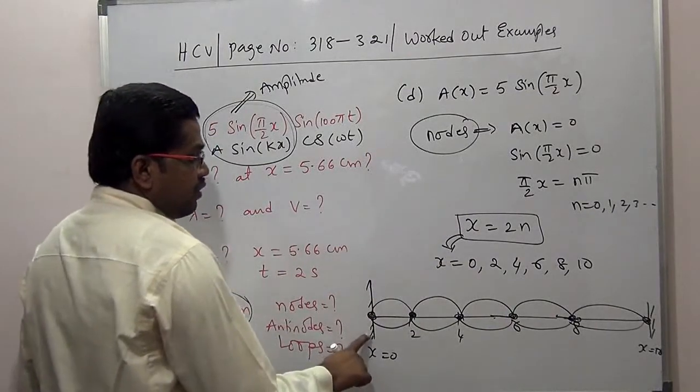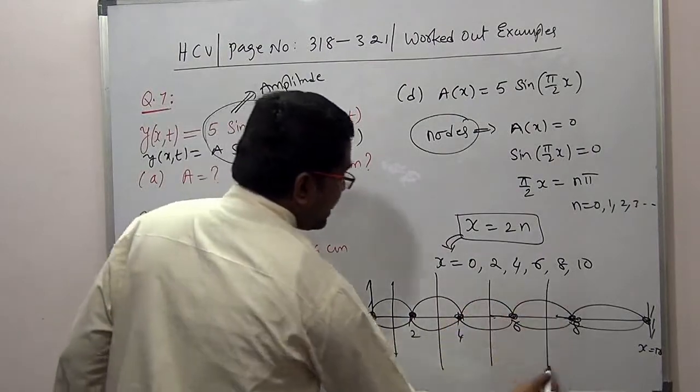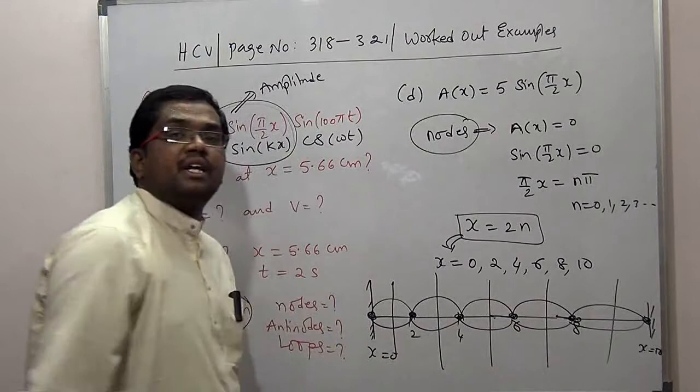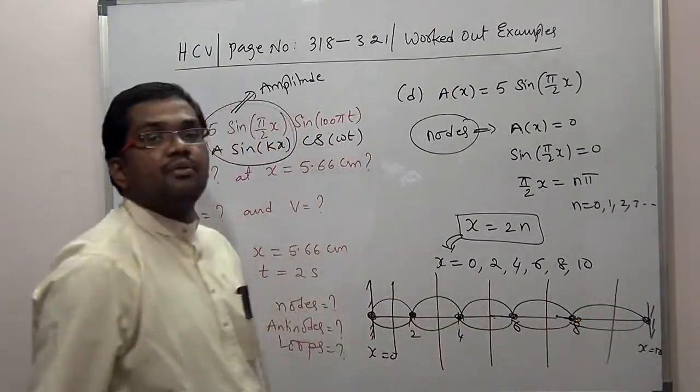Antinodes: between node to node, there is an antinode. Antinode, antinode, antinode, antinode, antinode. How many antinodes are formed? 1, 2, 3, 4, 5 antinodes are formed. How many loops? 1, 2, 3, 4, 5 loops are formed.